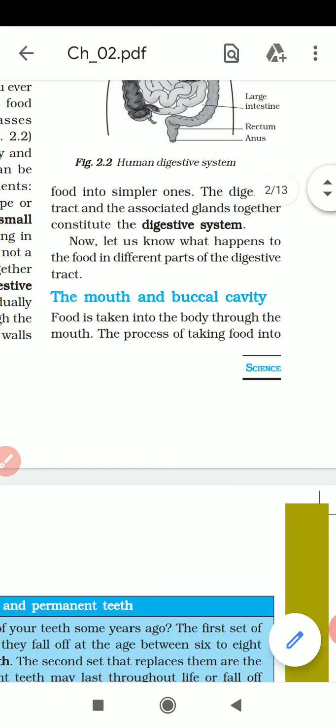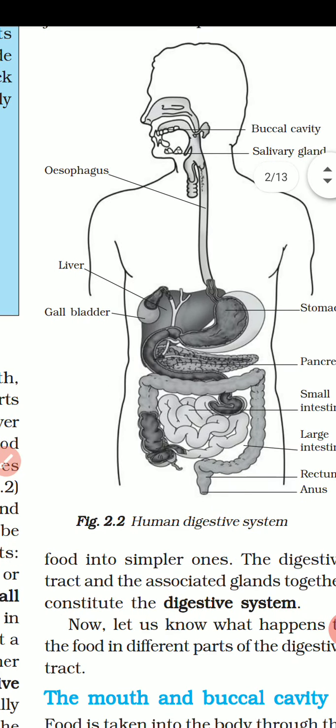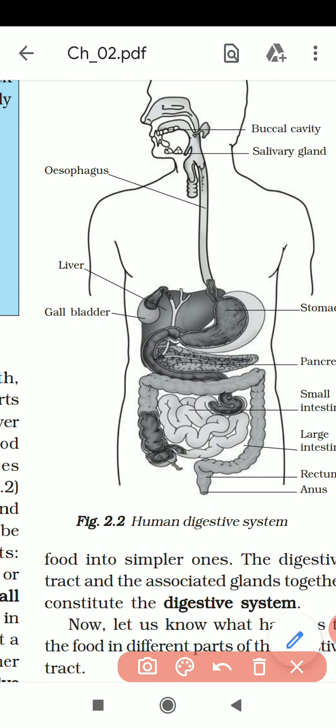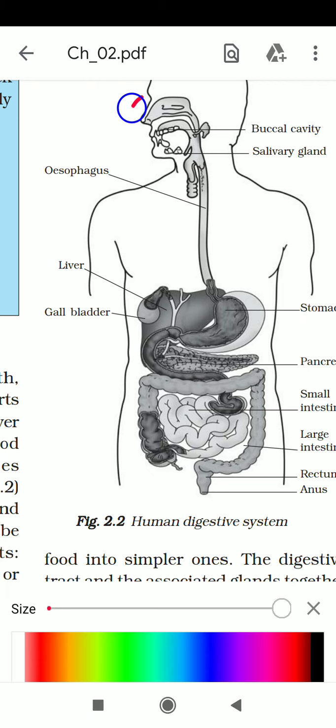When you are taking any food by your mouth, at that time you are chewing the food with the help of teeth. And at the same time, the salivary glands under your tongue secrete juice, and it makes the food soft.